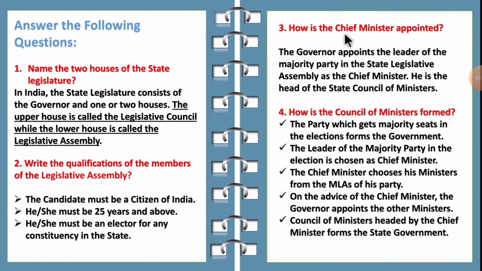Third question, how is the chief minister appointed? So the governor appoints the leader of the majority party in the state legislative assembly as the chief minister. He is the head of the state council of ministers.